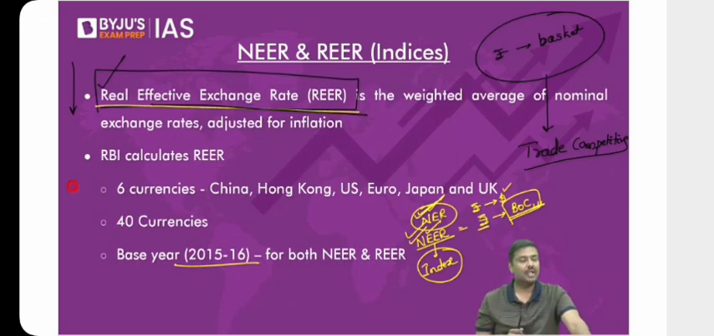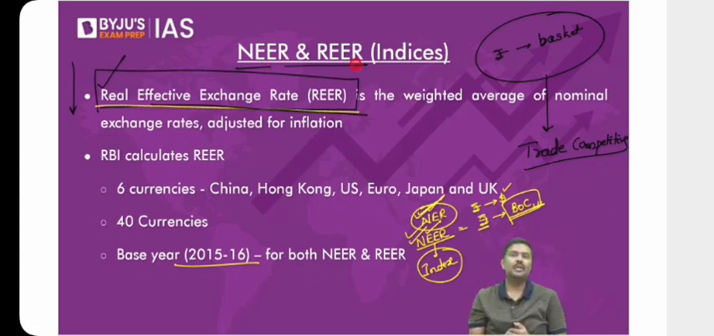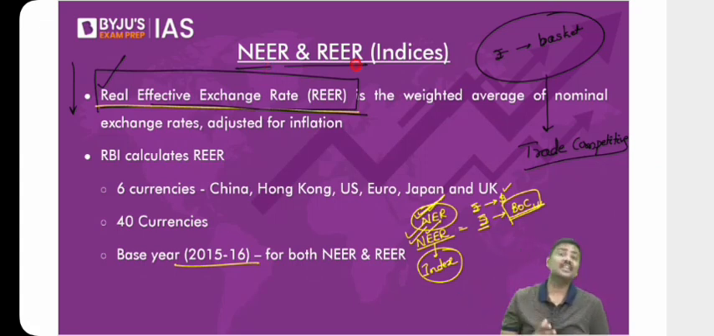Now, next point. RBI calculates both the NEER and REER. But when you say NEER and REER, how many currencies are considered? How many currencies are there in the basket? There are two baskets here. One basket will consist of 6 currencies of these countries.